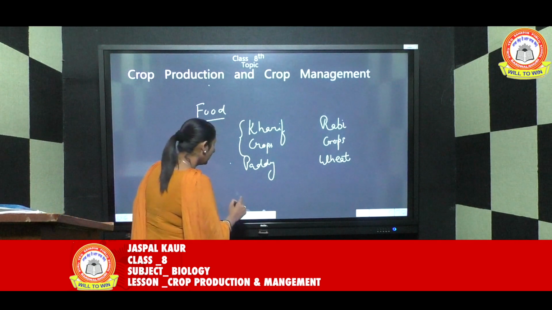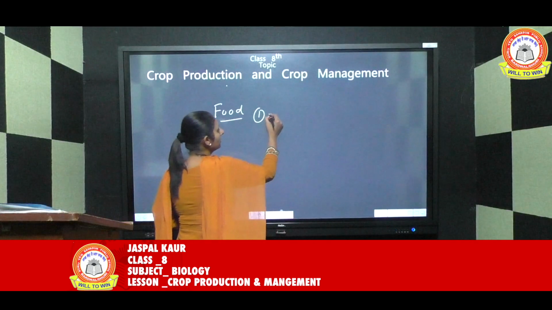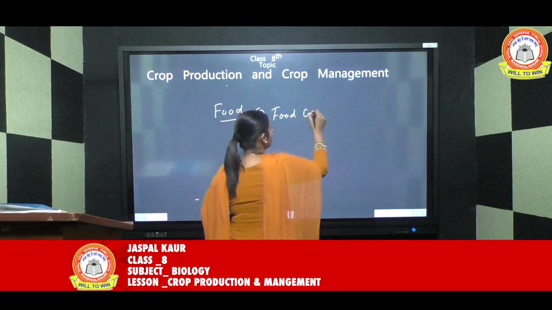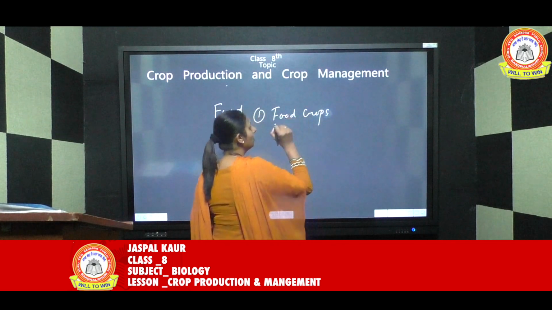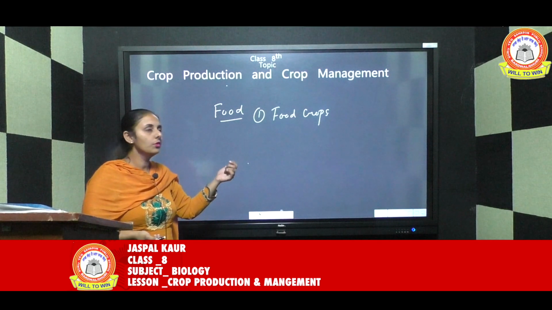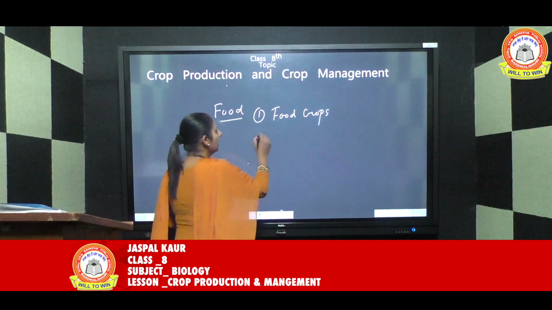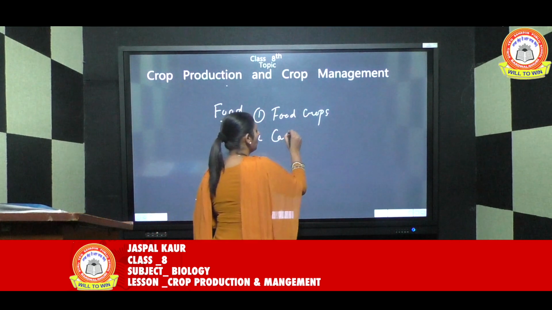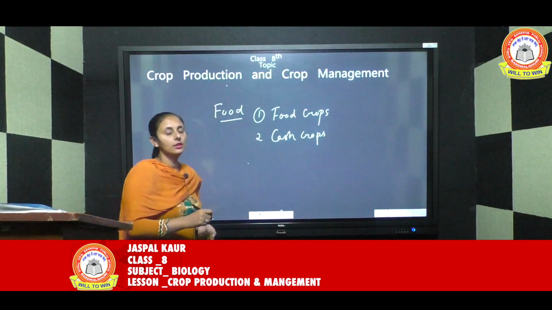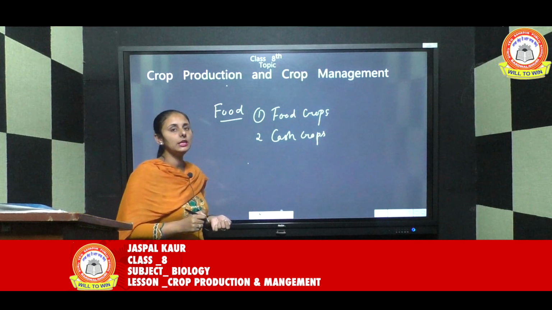Now the next classification. The first is food crops. Those crops which are used as food are called food crops, like wheat, rice, a long list, right? The second is cash crops. Those crops which are sold in the market for the purpose of earning some money are called cash crops, like tea and coffee.